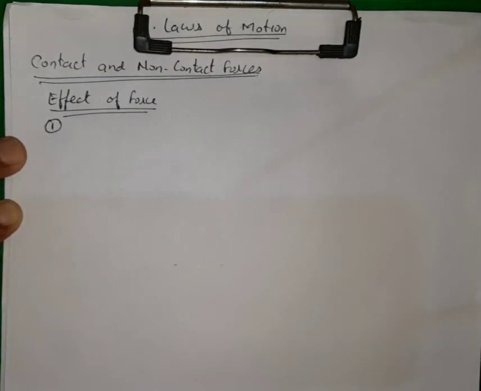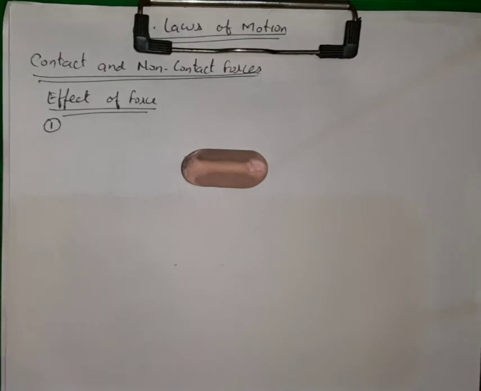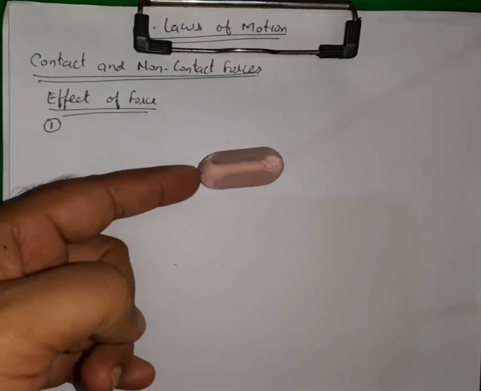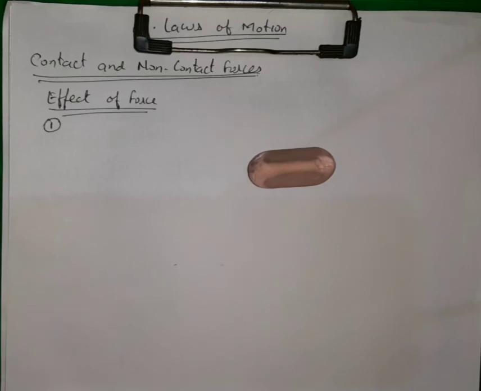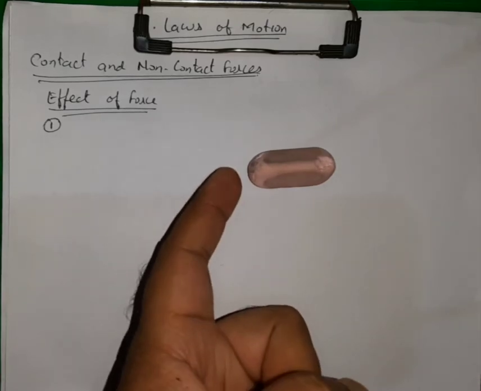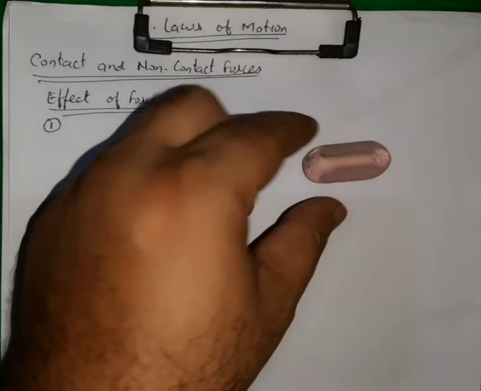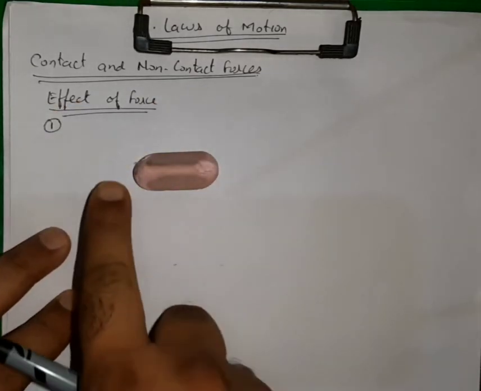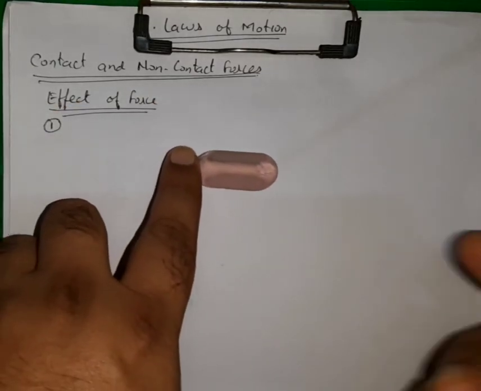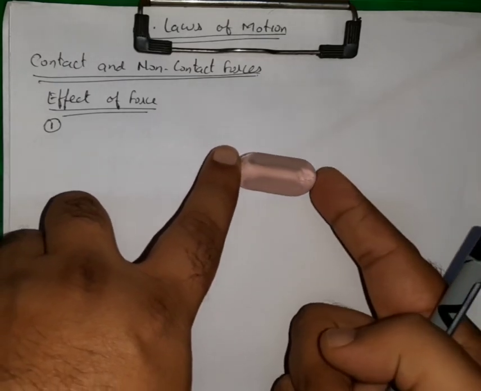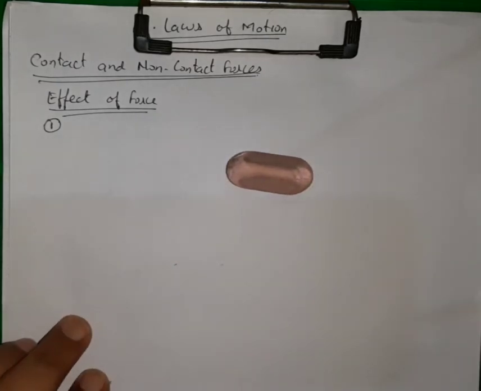So the first effect that a force can make is it can change the state of motion. State of motion means, let us say that if some object is lying here, so if I push it, then it will start moving. So if some object is at rest, then a force can bring this object in motion. Or let us say that some object is moving like this, and if I exert a force from the opposite direction, then it may stop.